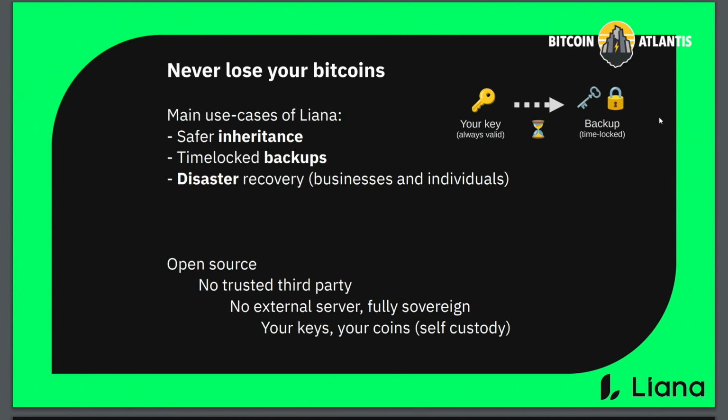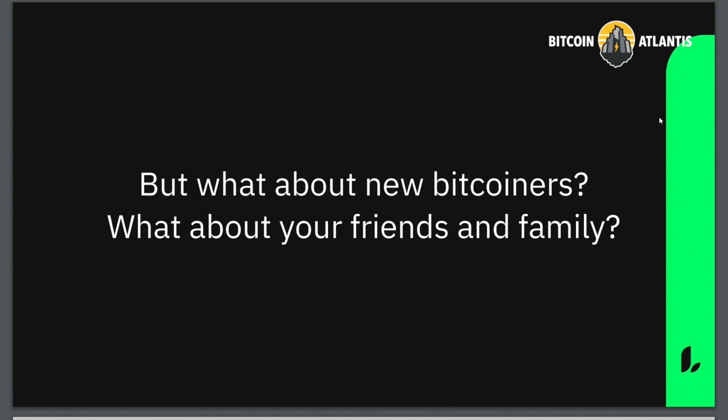As I was saying, the way we're doing it right now is fully open source, no trusted third party, no external server, so no price indication. You need a full node, etc. This is not applicable to everyone. And so what about new Bitcoiners? What about your friends, your family, when you are onboarding them to Bitcoin? You're telling them, you should really look into Bitcoin because the world is kind of going to shit.